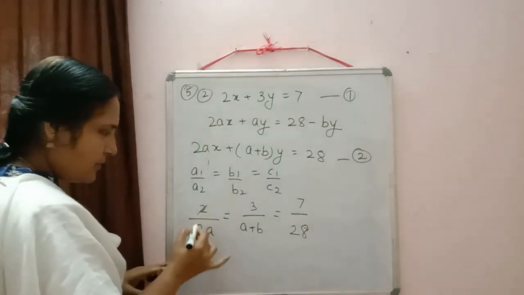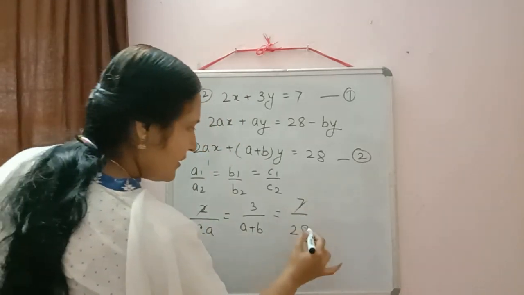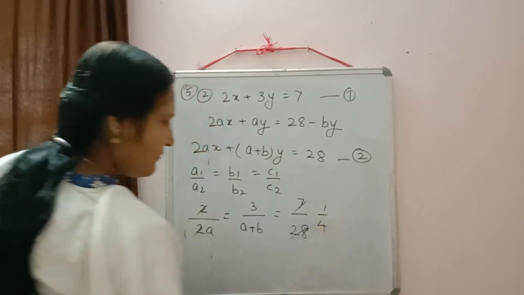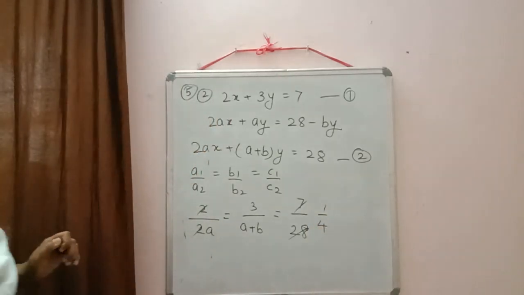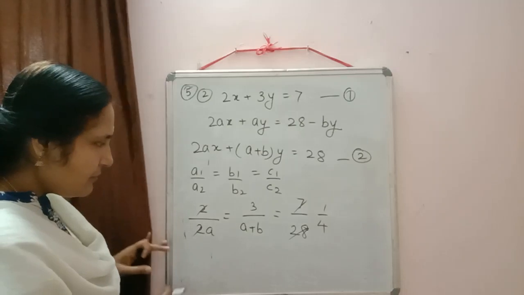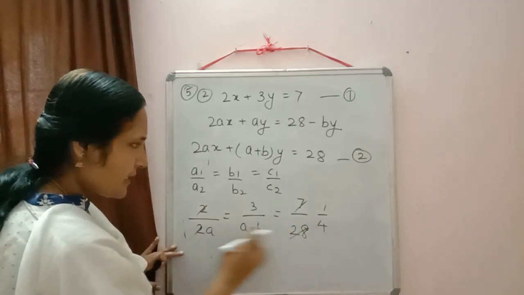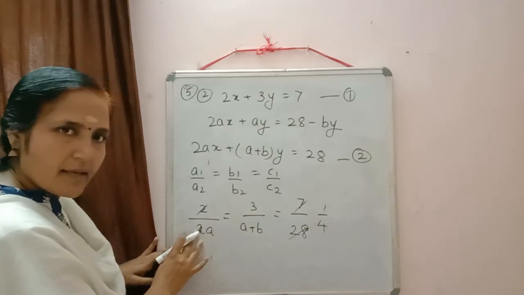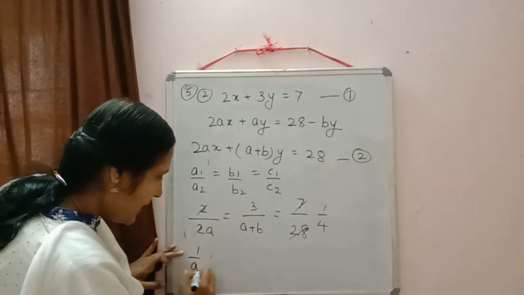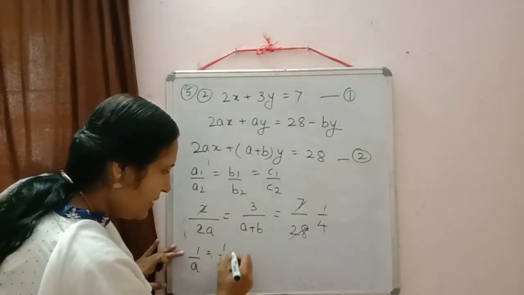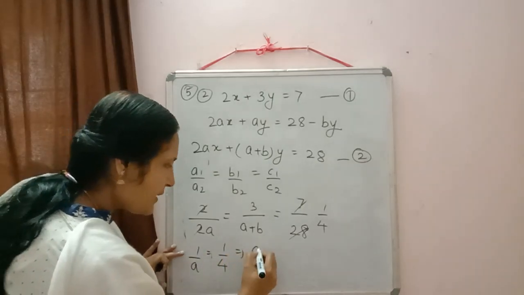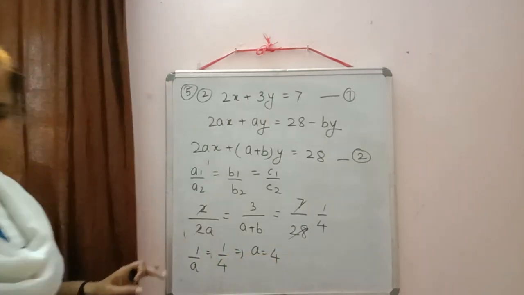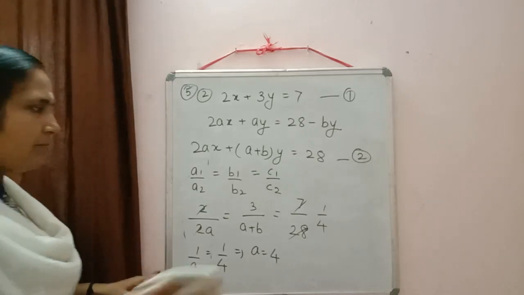So 2 and 2 here will get cancelled, and 7 and 28 we can cancel, and we will get 1 by 4. I think it will be easy if we equate first and third, because you will get the value of a from there only. So 1 by a is equal to 1 by 4. Then a is equal to 4.